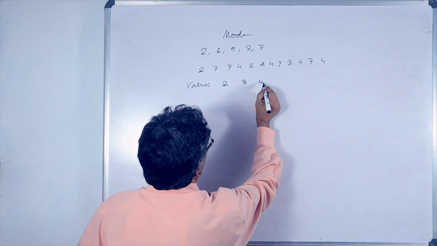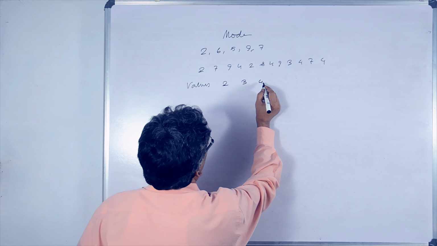F1 is the frequency preceding the highest frequency. F2 is the frequency next to the highest frequency. Applying this formula, we can calculate mode. I am taking one example of this type of mode calculation. This is the example we'll do.